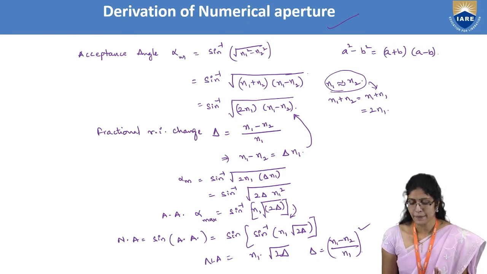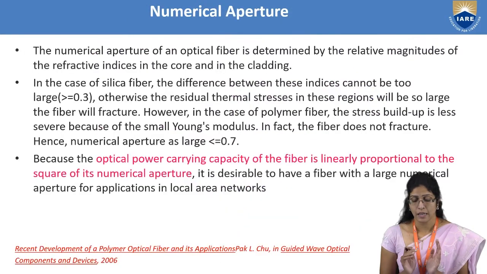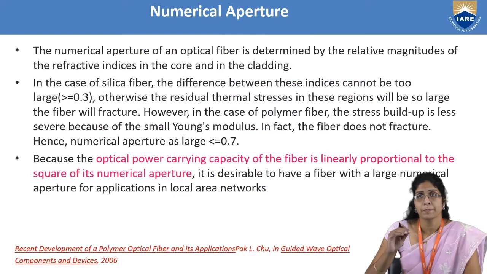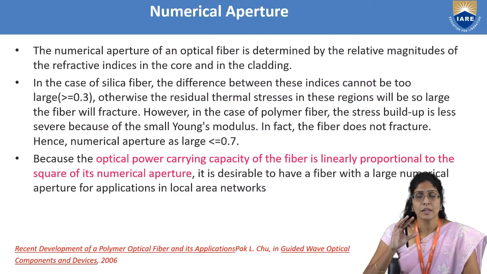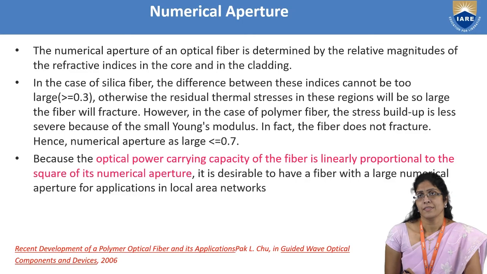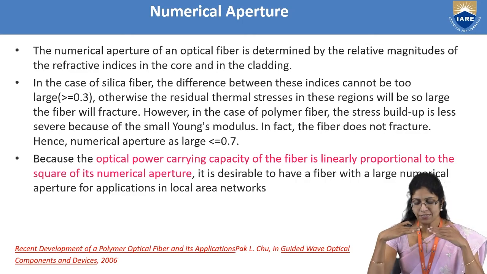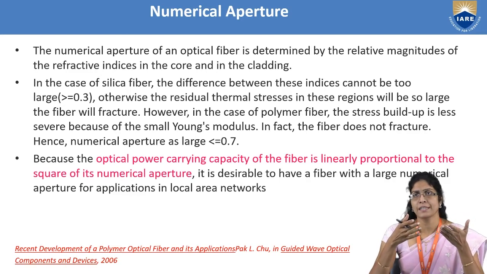This numerical aperture has many parameters which describe the quality of the fiber. For example, if you take silica fiber, as I have told you, the difference between the indices is not more than 0.3.